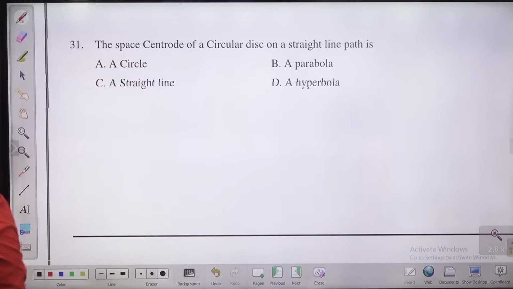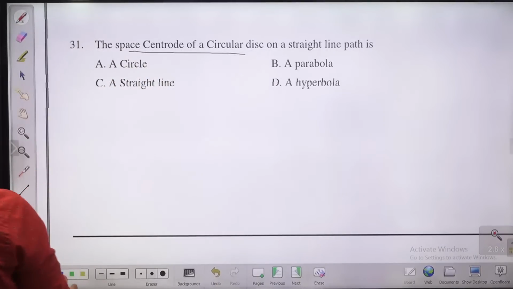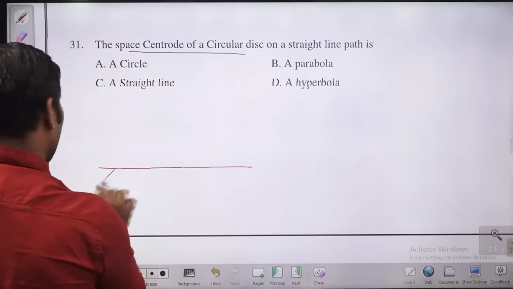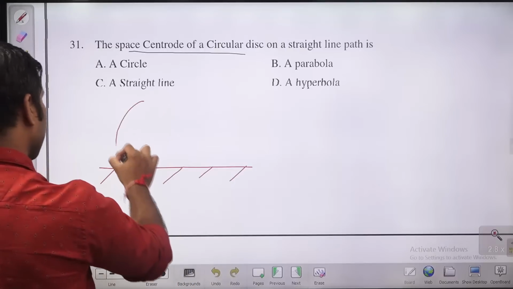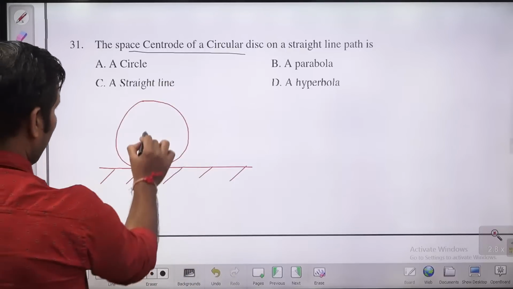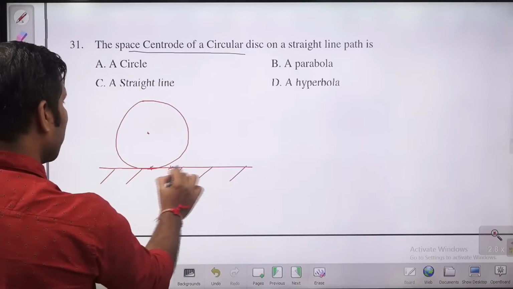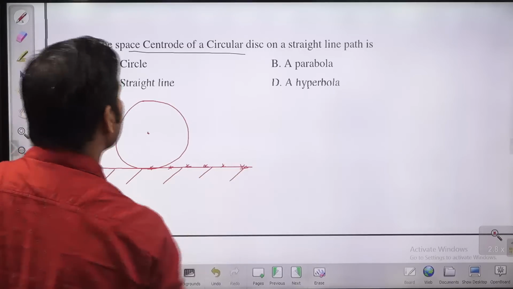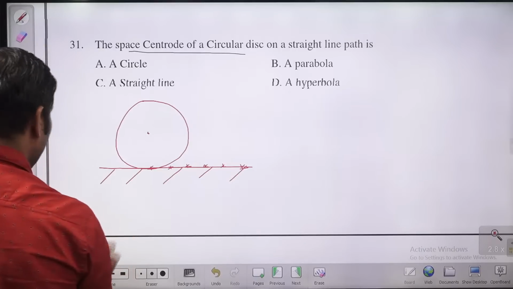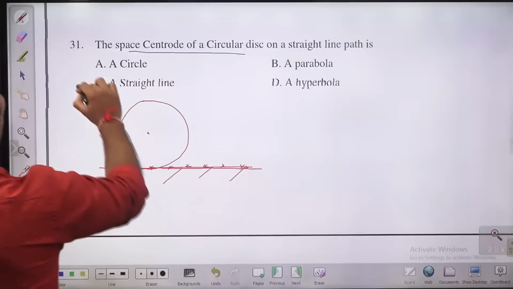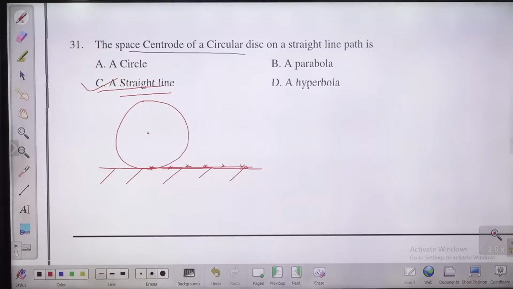Next question, question number 31. The space centrode of a disk on a straight line. So if you are rolling a disk on a straight line, something like this is a disk. When it comes in contact with this plane, the straight line, the space centrode will be what? This will be a kind of straight line. The space centrode you will have on the straight line. So A, C, what will it be, children? C is the right answer for this question.